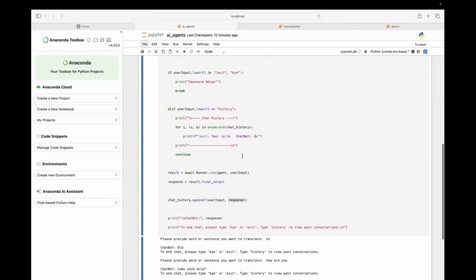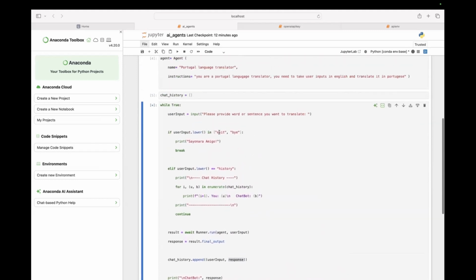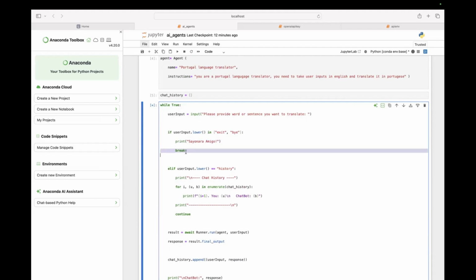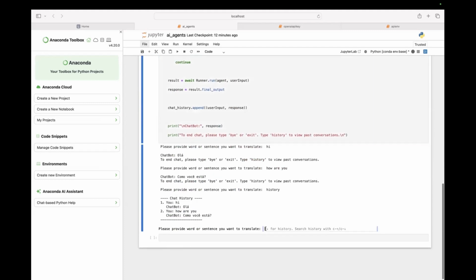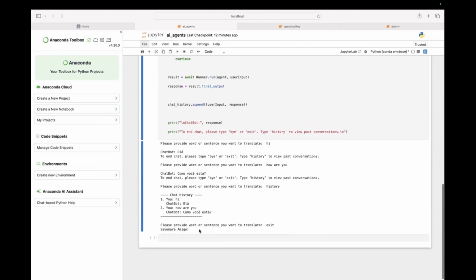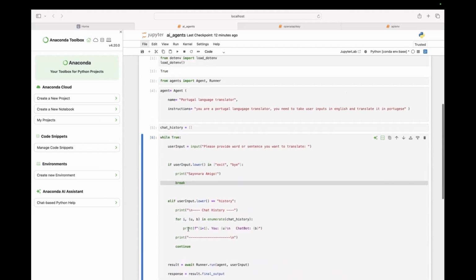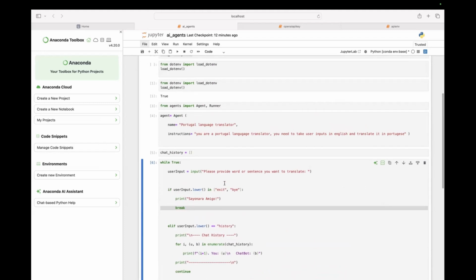For the loop to end, as we specified, if the user input is exit or bye, it will print sayonara amigo and break. So I'm just pressing exit. Now it ended the loop. So till here you're clear, right? Like how we built an AI agent. It was actually pretty simple as well.